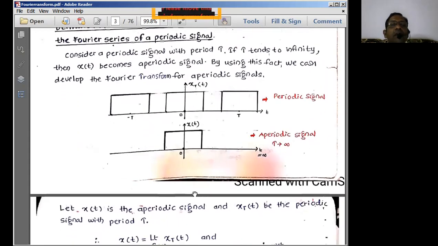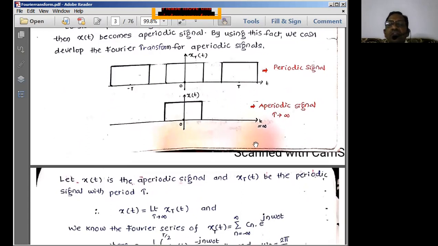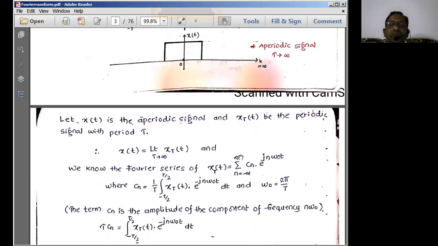Okay. Now, if you see this signal, this is a periodic signal because the signal is getting repeated after every time interval capital T. Now, what about here? The signal is not repeating. After this time interval, it is simply zero. That means it is not repeating itself. So this signal is known as an aperiodic type of signal.